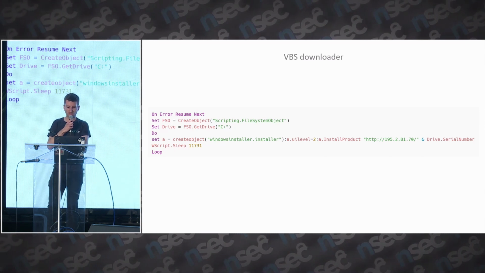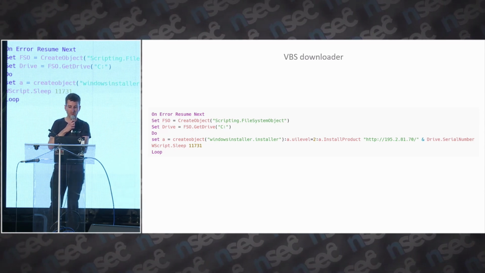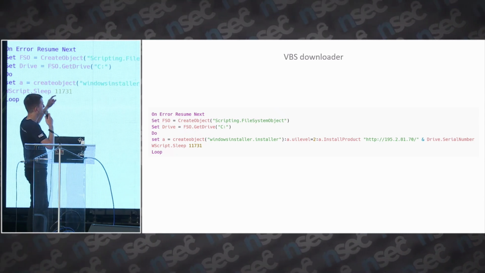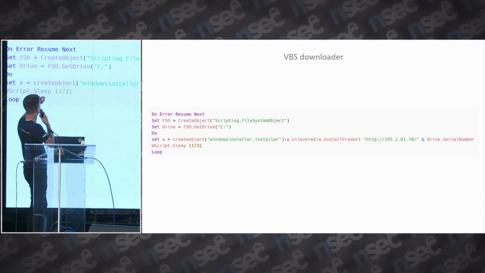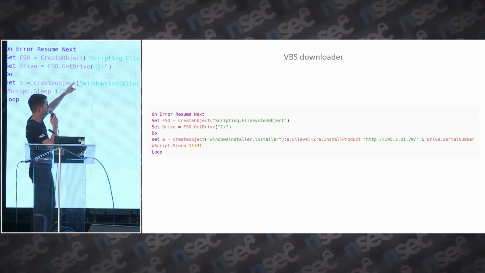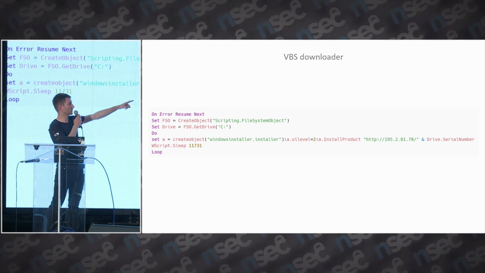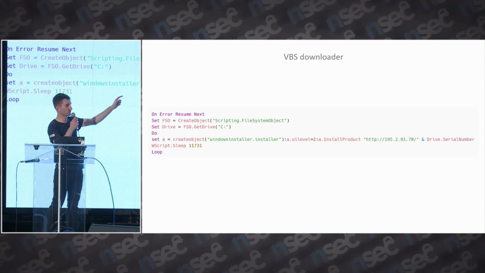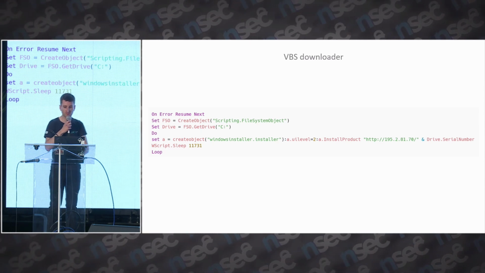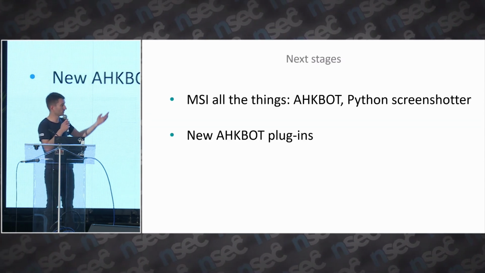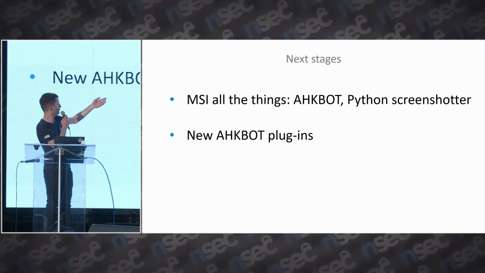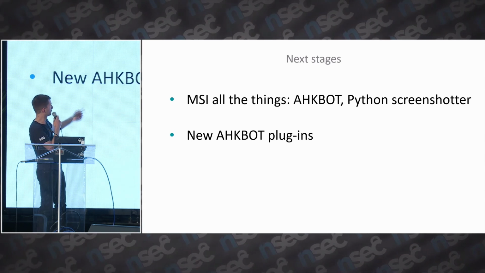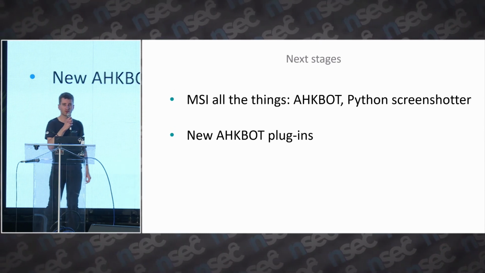If the target executes the JS script, it downloads the MSI package that drops this VBS downloader, and again, it's similar to Sunseed or AHKbot. You can see that it gets the C drive serial number and then does an HTTP GET request. In this case, it will not download a VBS script, but download and install another MSI package. This MSI package can contain, for example, AHKbot or a new Python screenshotter. And also in the latest campaigns, we have seen a few more plugins for the AutoHotkey downloader.